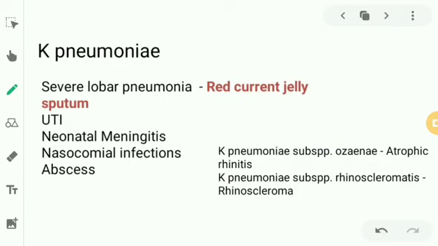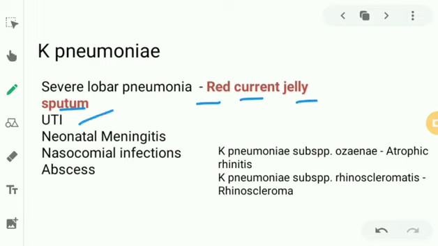Klebsiella pneumoniae causes severe lobar pneumonia. The most susceptible patients are chronic alcoholics and immunocompromised people. They can develop this infection very fast. And there is a peculiar finding in the sputum. It is red currant jelly sputum. There is dark red currant jelly sputum in these people suffering from severe lobar pneumonia caused by Klebsiella pneumoniae.